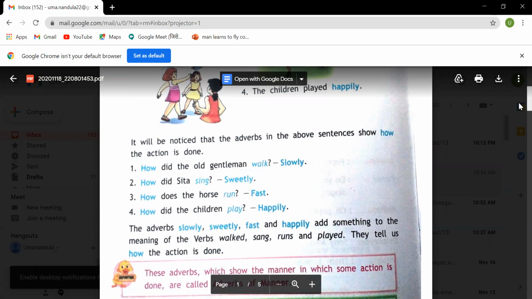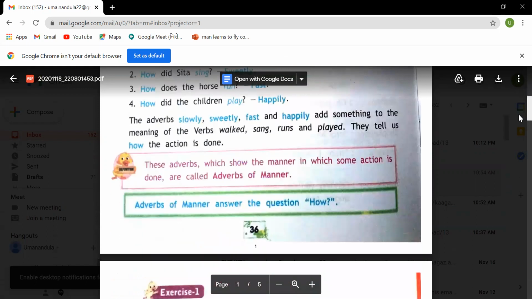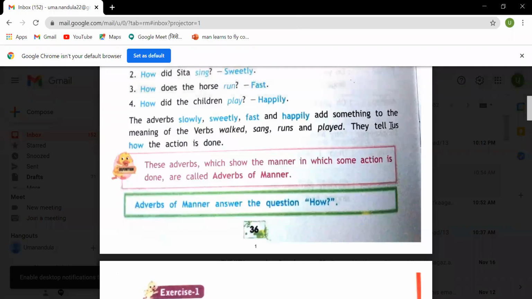And how did the children play? Play is a verb. They played happily. So it mentions the verb, how the action has happened. So that is called an adverb. And these show some manner in which the action is done. So they are called adverbs of manner. So adverbs of manner answer the question how it is done.